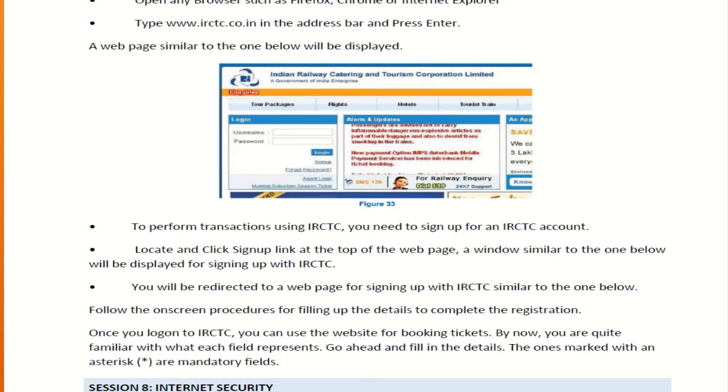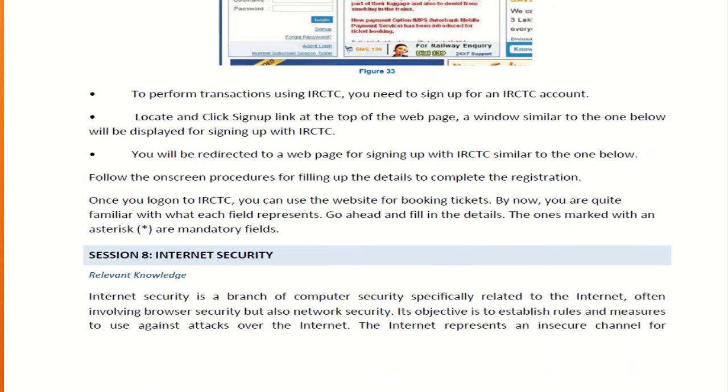There you need to sign up with the IRCTC account. After that, you can search whatever train details you want, and after booking, it may ask for the payment page. You need to enter your credentials and you are ready to pay your amount, whatever the purchase or ticket charges may apply.